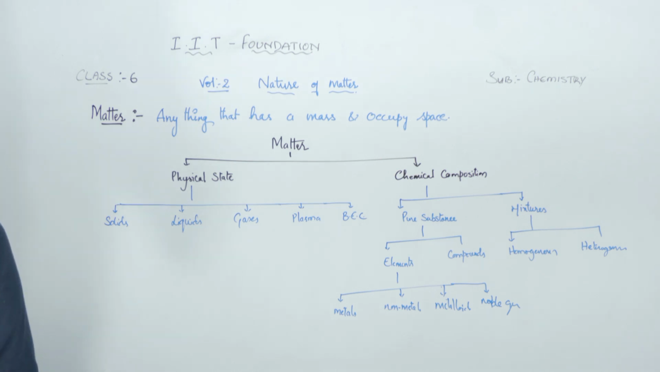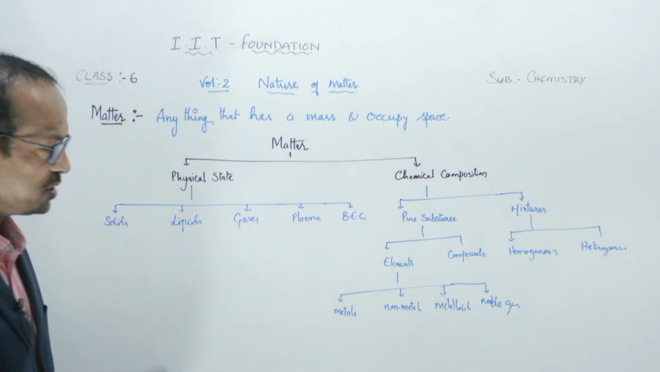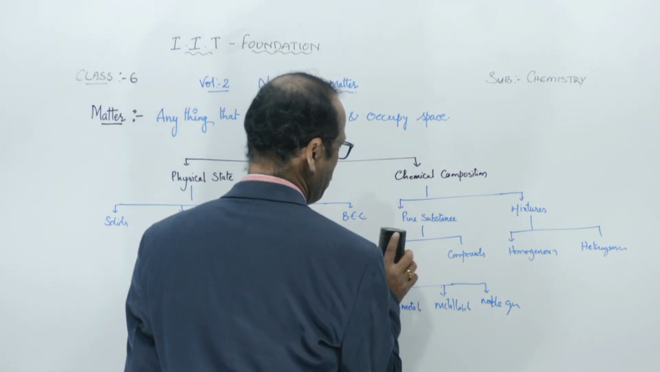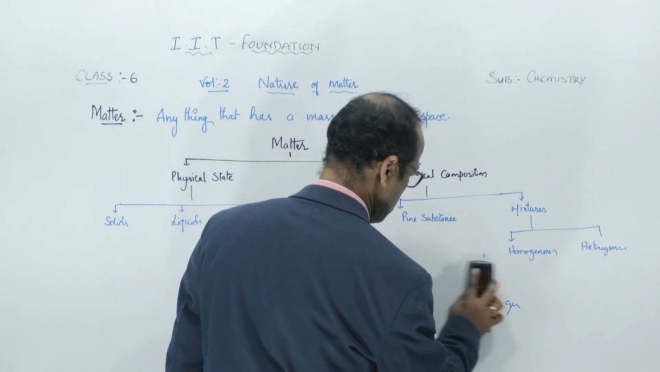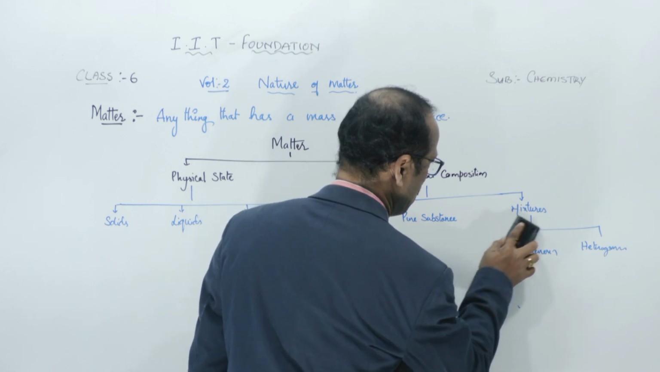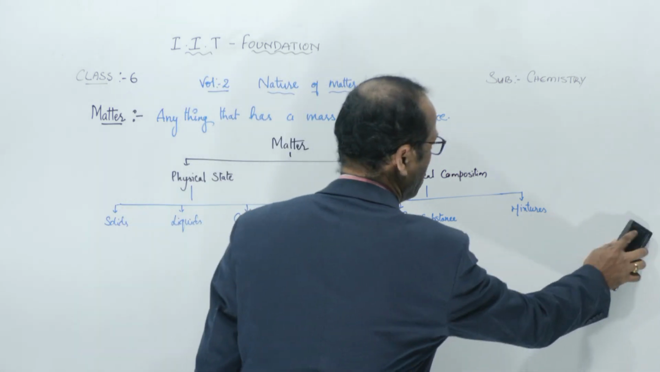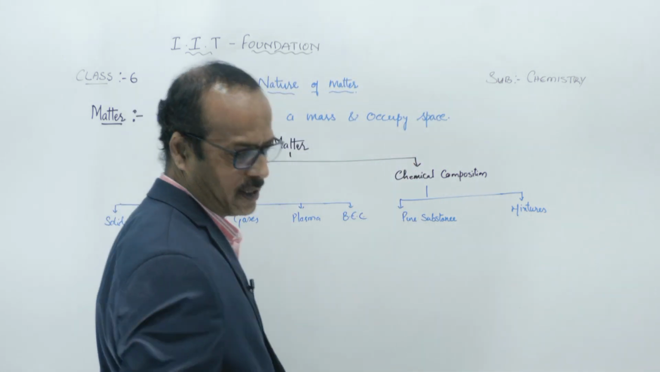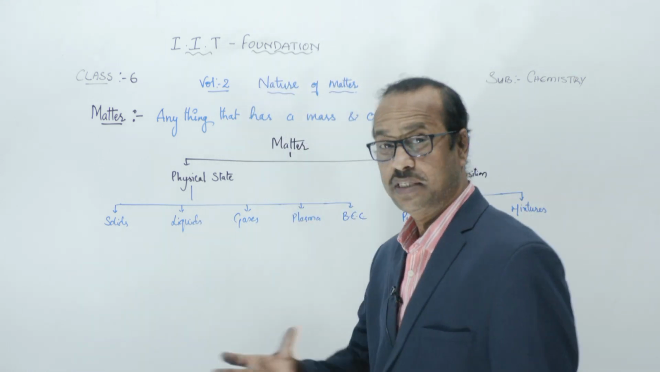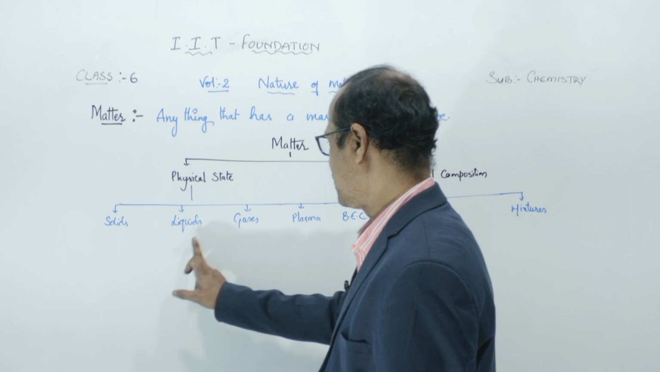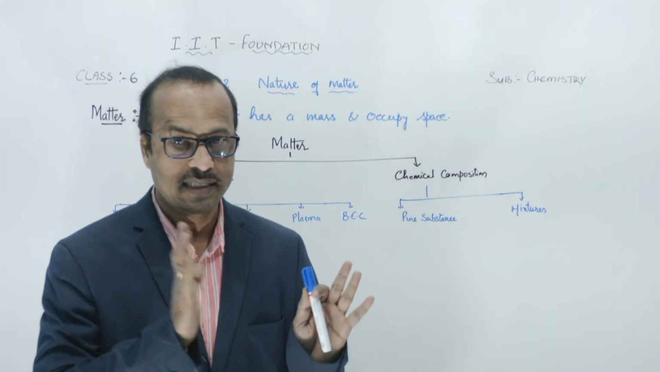Now, since we are not going to discuss the classification based on chemical composition now, I will remove all this. Afterwards, this also I will remove. Meanwhile, let it be here. So here matter is classified based on the physical state into 5 types: solids, liquids, gases, plasma, and Bose-Einstein condensate.